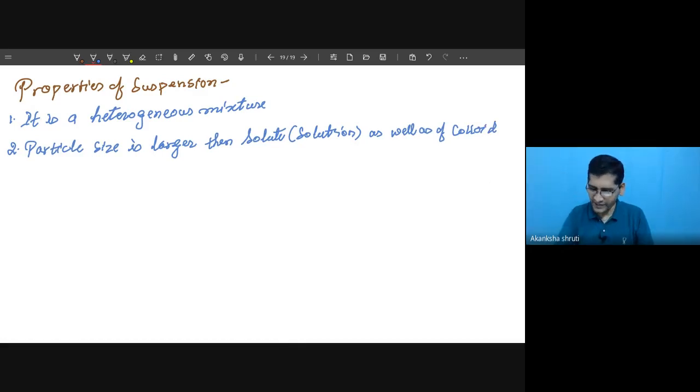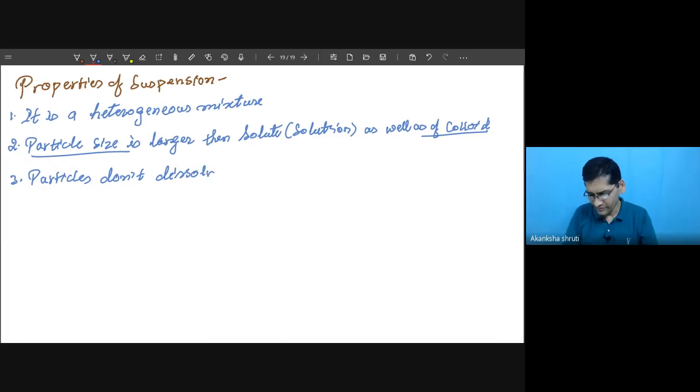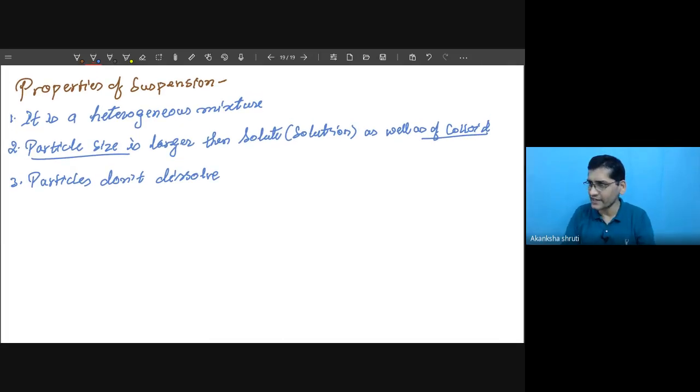Okay, so whatever the particle size of a colloid, though colloid is also one of the heterogeneous mixtures that we will see, the particle size is quite bigger. Because of this particle size, the particles do not dissolve. What do we mean by dissolve? I had just explained in the last figure, but they remain suspended.